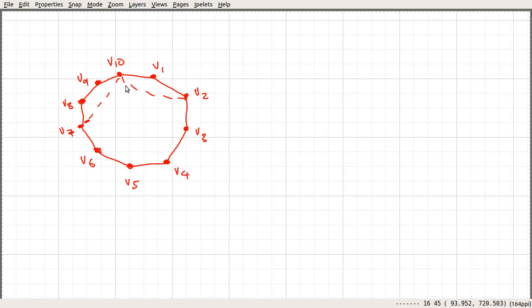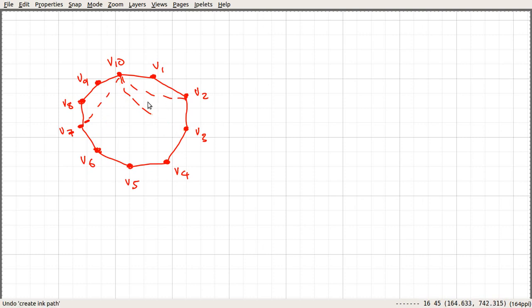Similarly, you can see that if you add an edge between V10 and V3, or maybe V10 and V6, then we can see that there is a 4 cycle here. And here again we can have a 4 cycle. So that says it is not possible to add these edges into C10 to get a Petersen graph. So we can avoid this kind of situation.